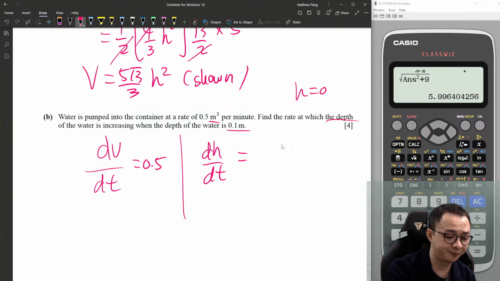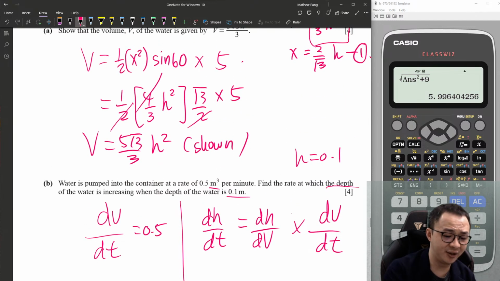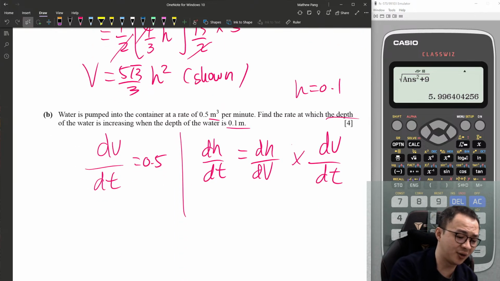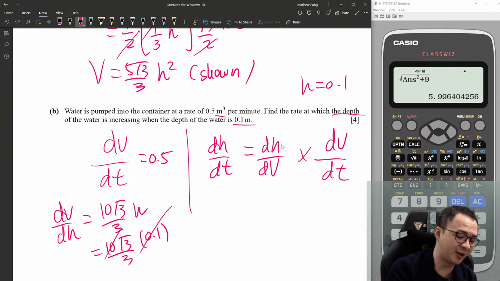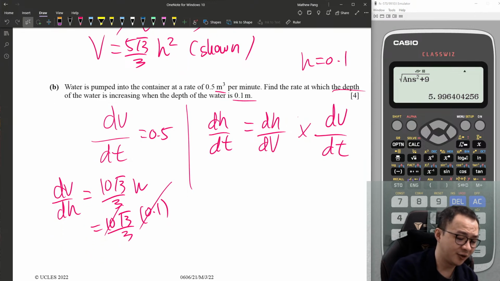is 0.1. Okay, so from the chain rule, dh/dt here obviously is dh/dV. So I have the V, but I don't have dV/dh, right? So I'm going to do dV/dh here. Then I'm going to flip over, differentiate this one. I get 10 root 3 over 3 h, and my h is 0.1. So 0.1 and 10 I multiply, I got root 3 over 3 is dV/dh. So dh/dV, I'm going to flip over, become 3 over root 3.